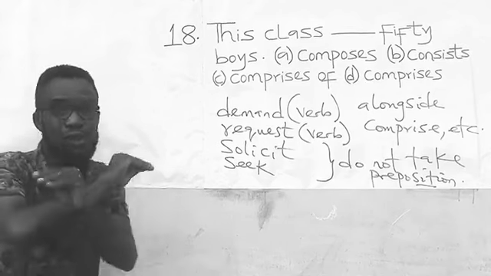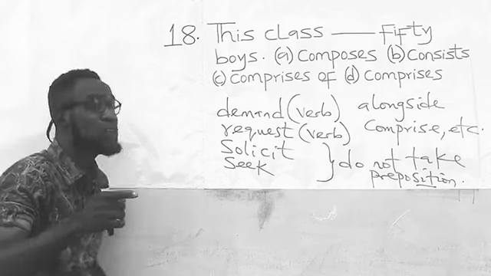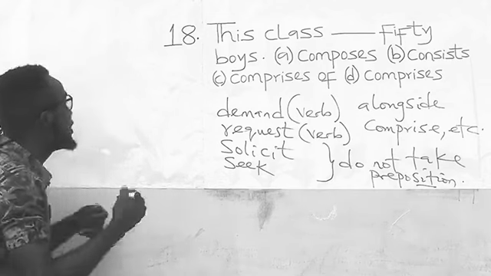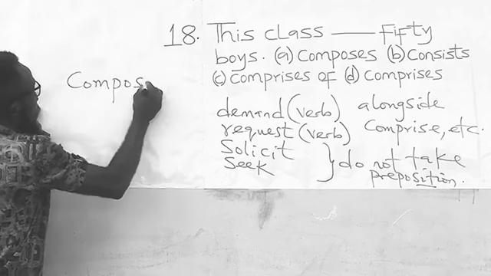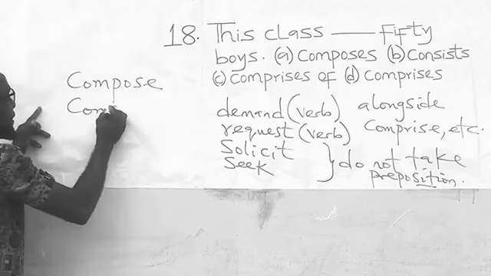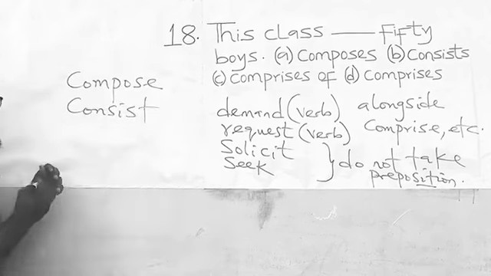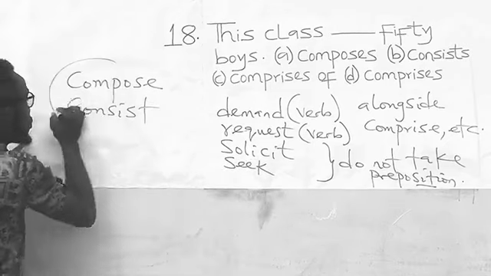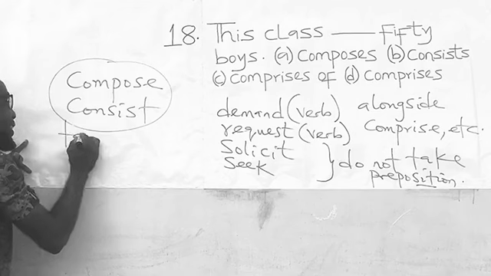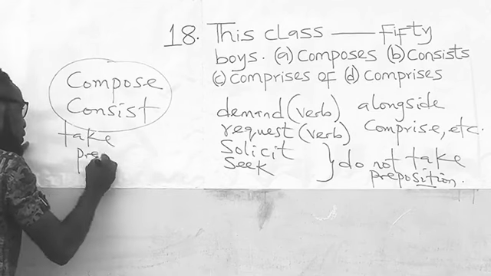I believe that is understood. You will notice that I did not add compose and consist to the words. The reason is that these two take a preposition.